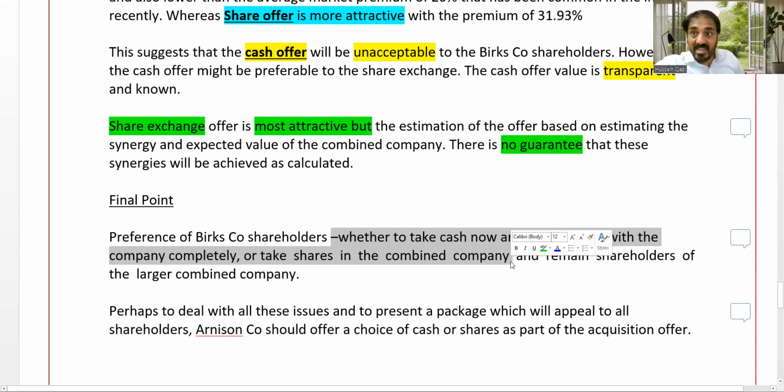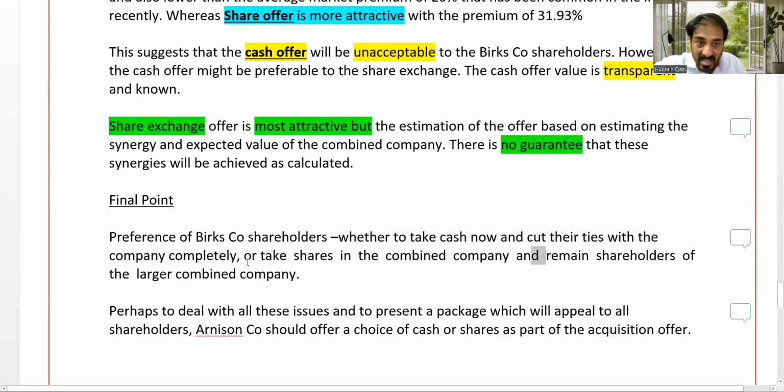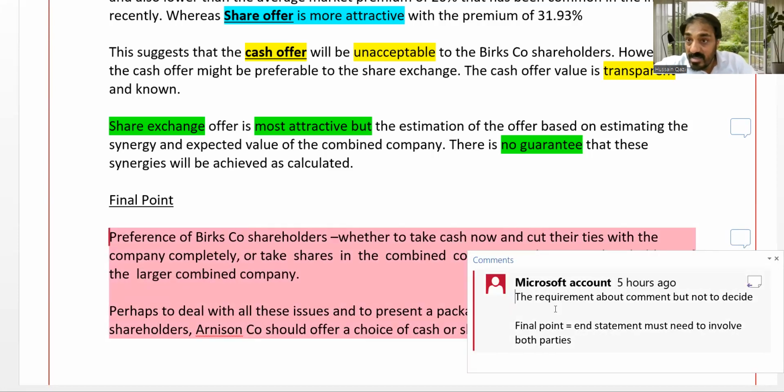That is very important. If they accept the cash, that means they prefer to exit the company. Or if their preference is no continuation with the company, then move for the shareholder accepting the shares, remaining a shareholder of the larger company. So that is the point to consider. That's very important. Here the requirement is about comment, not to decide. Verbs are important. And the final point, the end statement must involve both parties.